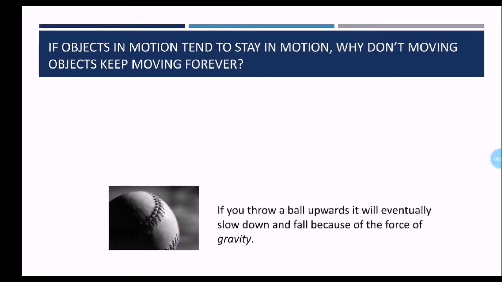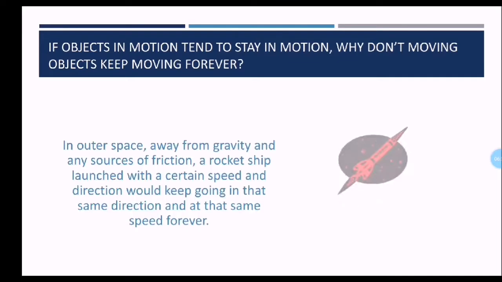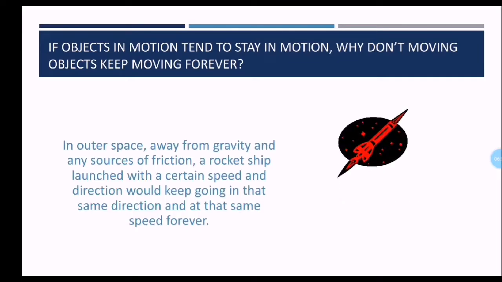If you throw a ball upwards, it will eventually slow down and fall because of the force of gravity. Otherwise, it would continue its motion upwards. In outer space, away from gravity and any sources of friction, a rocket ship launched with a certain speed and direction would keep going in that same direction and at the same speed forever. So in space, we don't have gravity and we don't have friction. So if we have a rocket with a constant speed, it will continue its motion with the same speed.